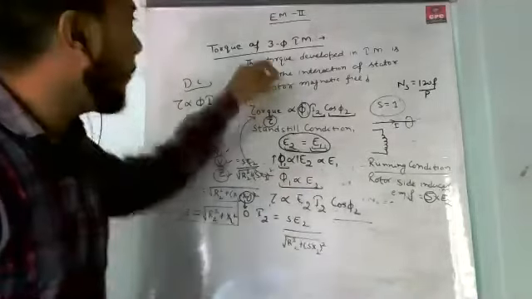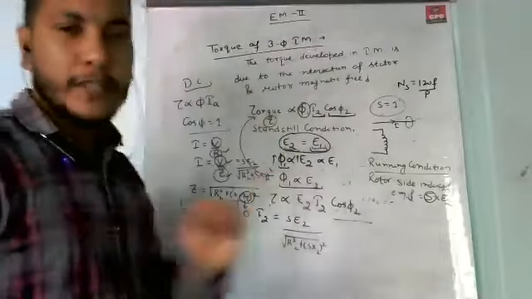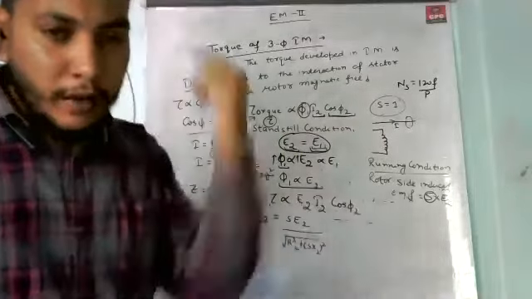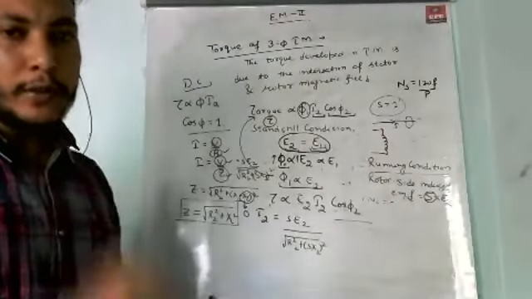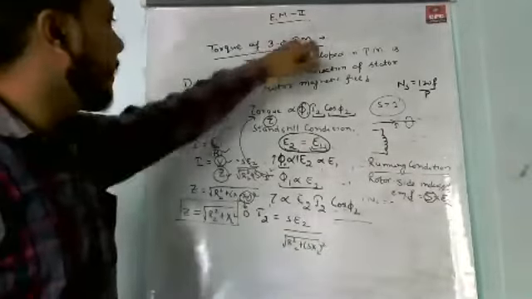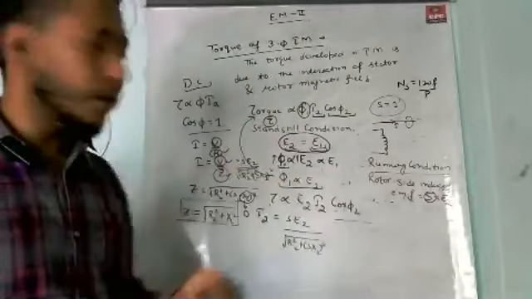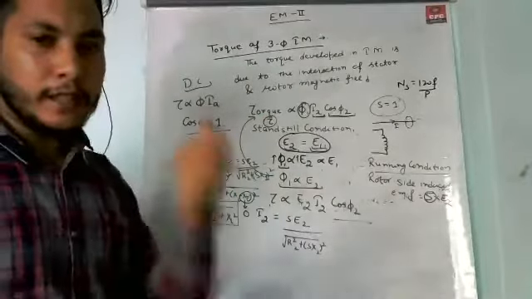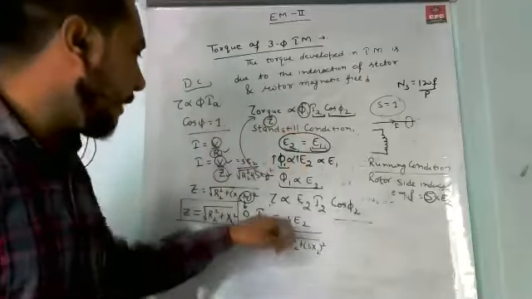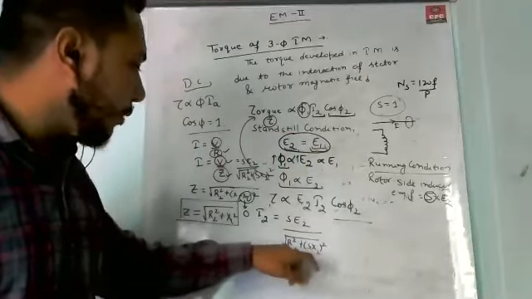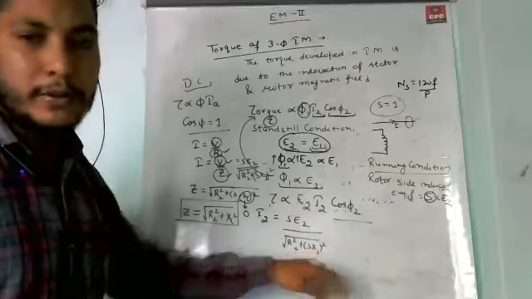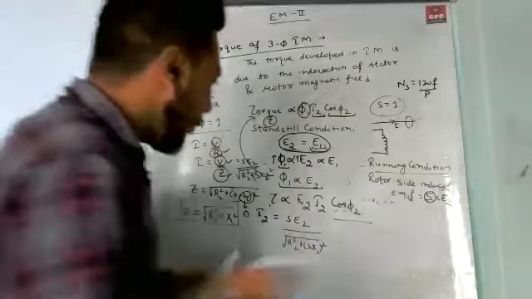We are talking about the torque equation of the three-phase induction motor. When a load is connected on the motor, the torque is acting on the rotor, which means it is the running condition. That's why the value of I2 is equal to S into E2 upon under root R2 square plus (S into X2) whole square.